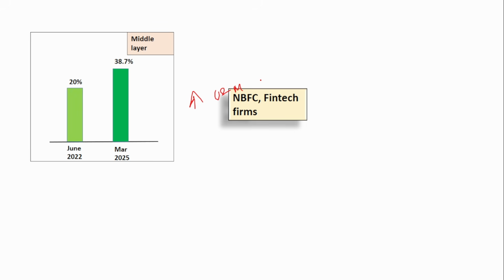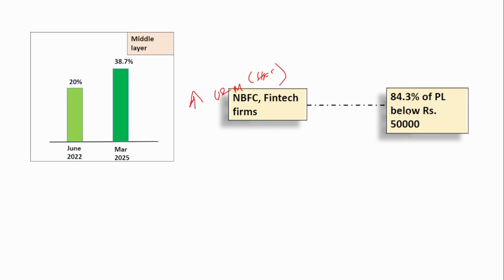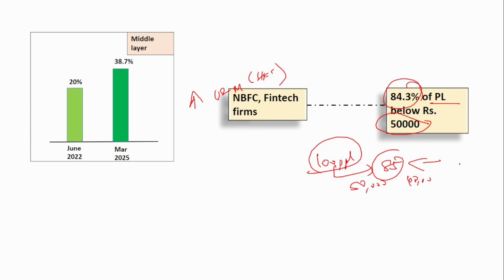The NBFCs, including the housing finance companies and the fintech firms, all together account for around 84% of the personal loans below 50,000. So if there are 100 people who have taken a 50,000 loan or say a 40,000 loan, around 85 of those people had taken the loan from fintech companies or NBFCs, and the remaining 15 only from other sources. So this is the composition of the personal loans that are below 50,000.